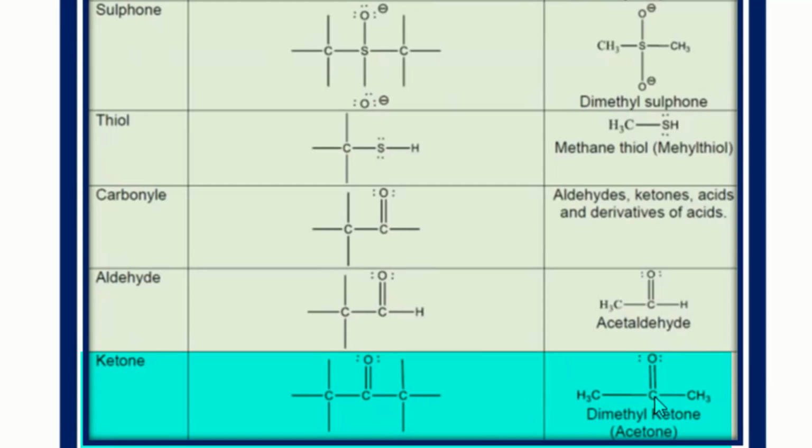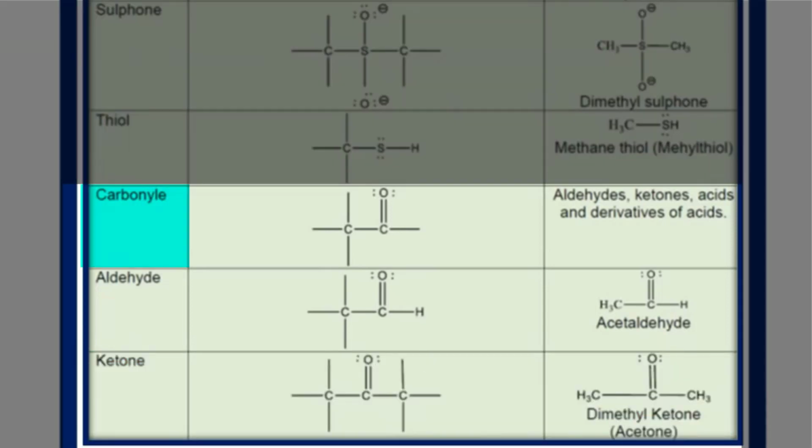This is the simplest example of the ketone, which is dimethyl ketone. It is also called acetone. So far we discussed the carbonyl compounds. One of them is the aldehyde, having H on one side of the carbonyl. The other is the ketone, having carbons on both sides of the carbonyl.